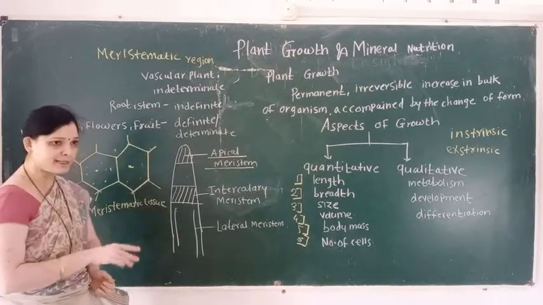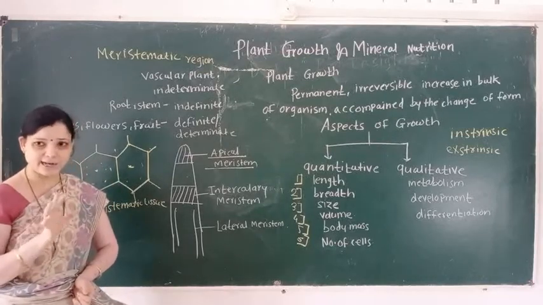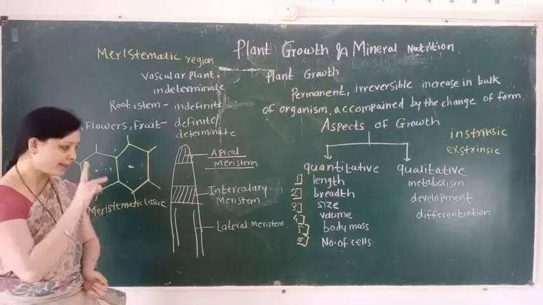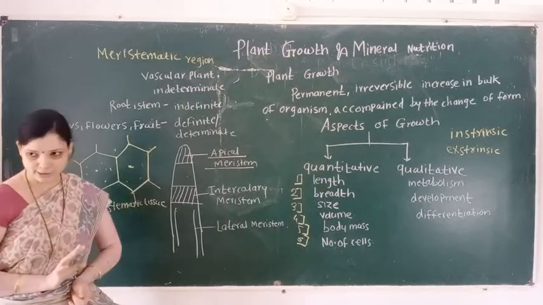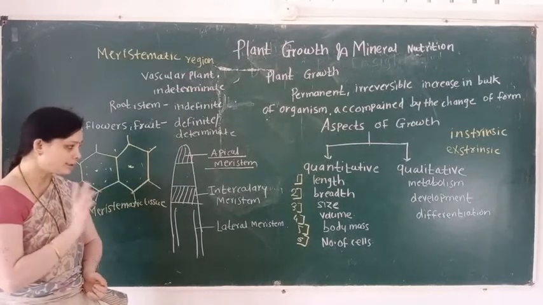Intercalary meristem is present at the nodal region, and lateral meristem is present laterally in angiosperms and gymnosperms. Examples of lateral meristem are vascular cambium and cork cambium.